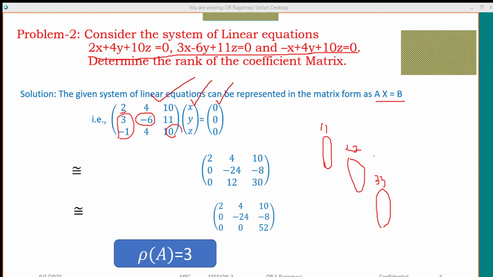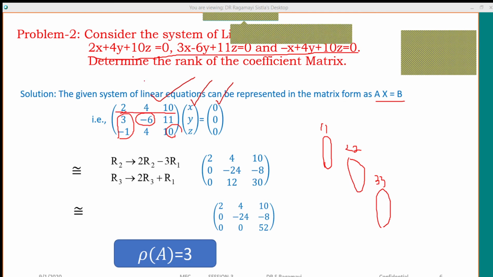So you must use row transformations only. Column transformations are not allowed. So say here, what is my first transformation? Here, the first row is called the key row. Actually, I want to calculate the rank of the coefficient matrix only. What is the coefficient matrix here? Matrix A.